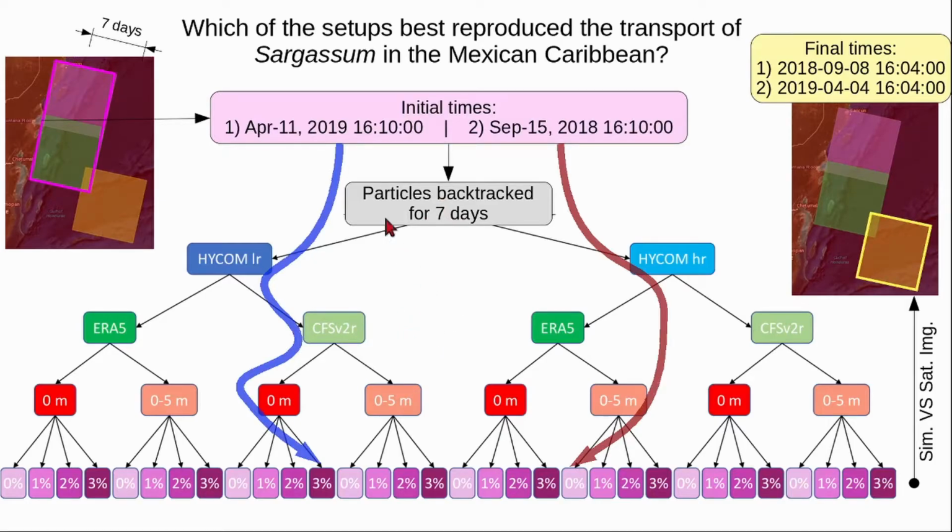For April, the setup that most closely matched the distribution of sargassum within this yellow quadrant was with the HICOM of low resolution, winds of the CFS reanalysis, using the surface currents, and 3% of the wind magnitude. For September, the best setup was that using the HICOM of high resolution, the average currents of the first 5 meters, and with no wind drag.